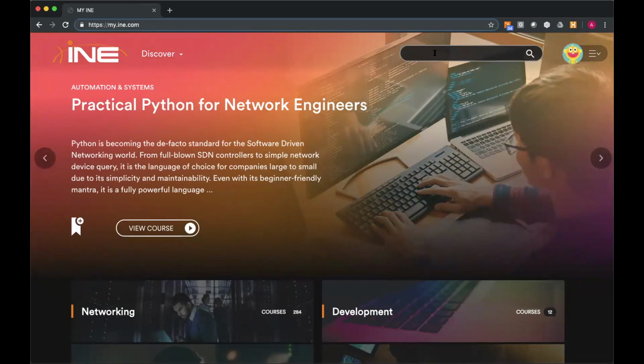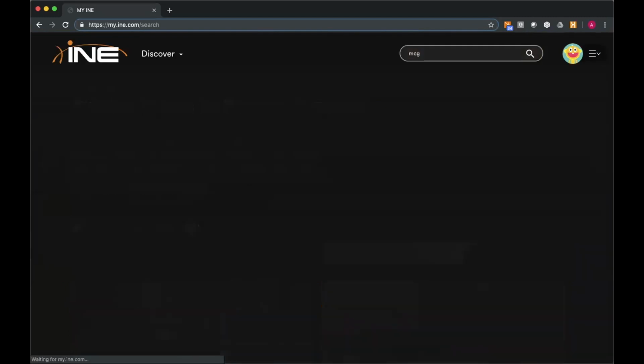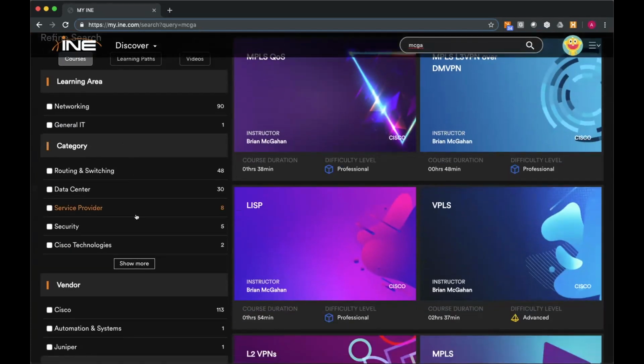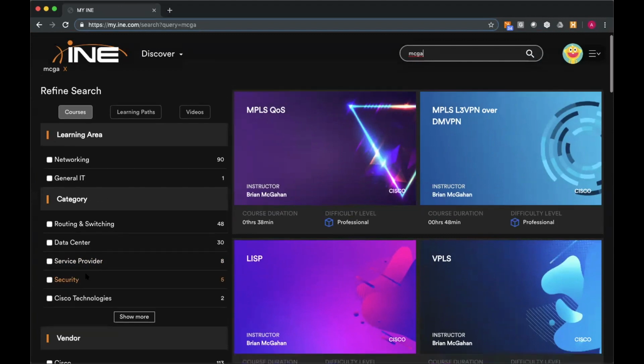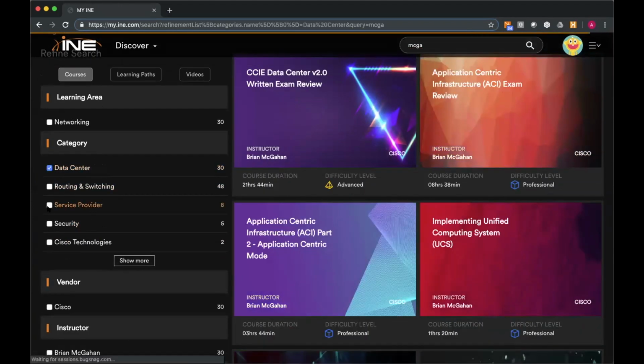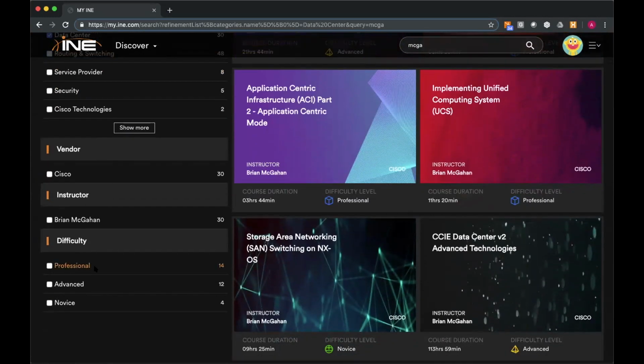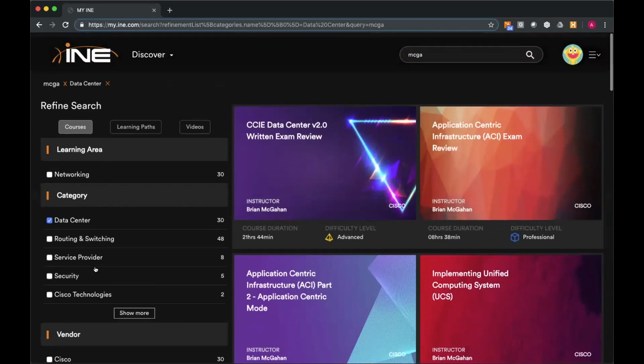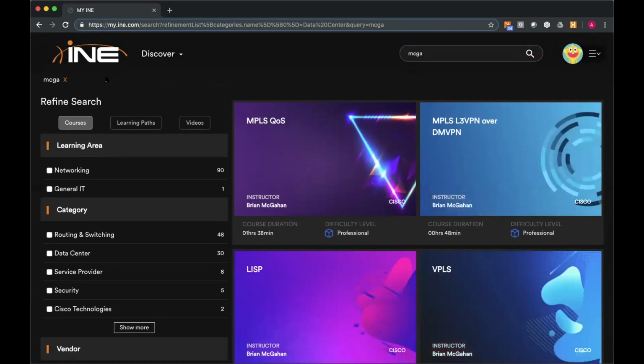So I'm just going to go ahead here and enter a search term. Let's say that you're trying to find content by Brian McGann. So you start spelling his name and it is going to populate with the courses that he has contributed to within the library. You can apply additional filters once you've started that search. So for example, if you just wanted to find his data center courses, you click that. Okay, and again, you can even filter by difficulty, etc. So you can do all kinds of things with a search there.